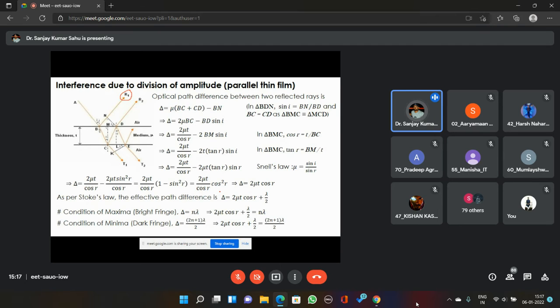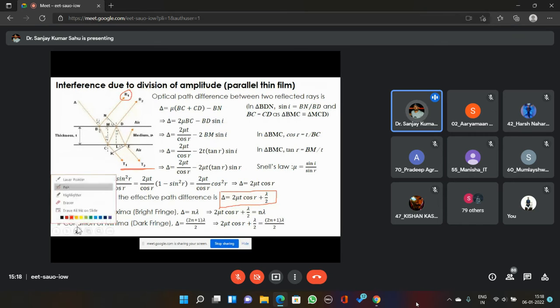So you have to add this extra path difference: the total optical path difference between R1 and R2 will be equal to 2 mu t cos r plus lambda by 2. But this kind of thing will not be there in the case of transmitted beams. In the case of transmitted beams, there will be no extra path difference of lambda by 2, so there it will be 2 mu t cos r only.